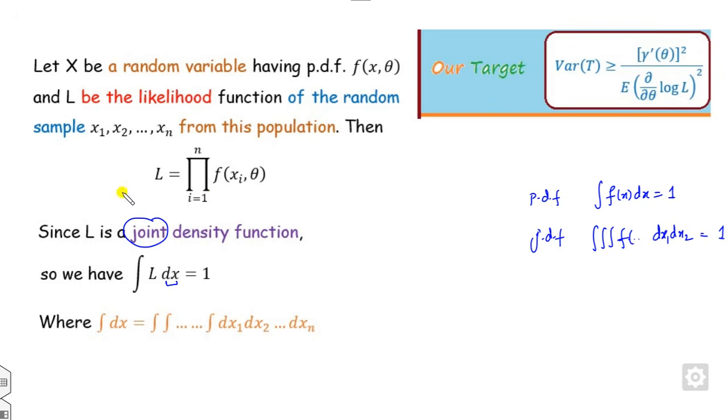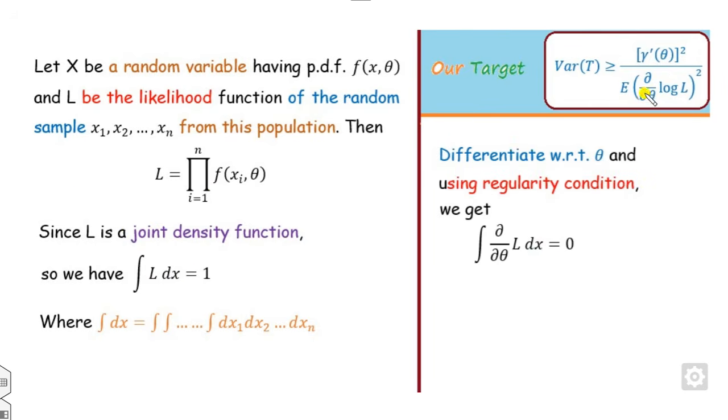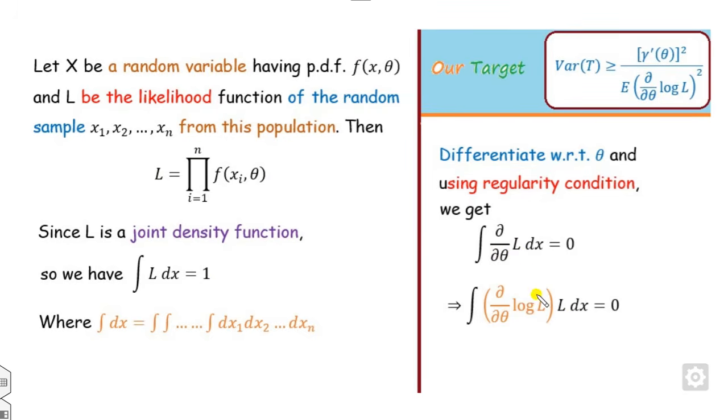Now since we need the derivative of this, we can take the derivative of this function. The right hand side is 1, so its derivative is 0, and by using the regularity condition I can take the differentiation inside the integration. Now how can I write this as nothing but this? Because the derivative of L is 1 by L times it, so I can multiply and divide by L on both sides, so this will be cancelled out, and it will again be here.